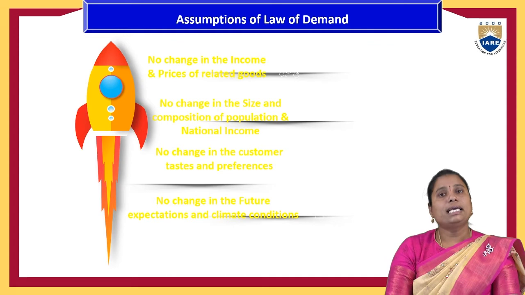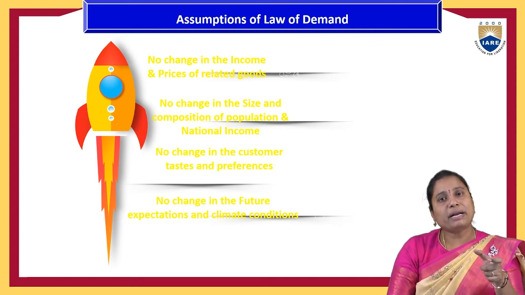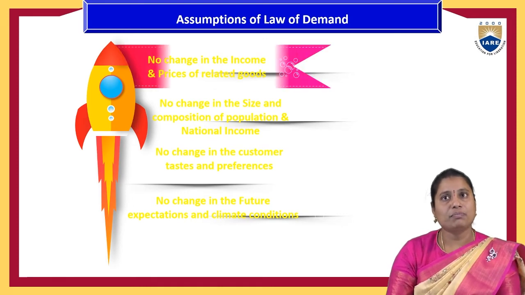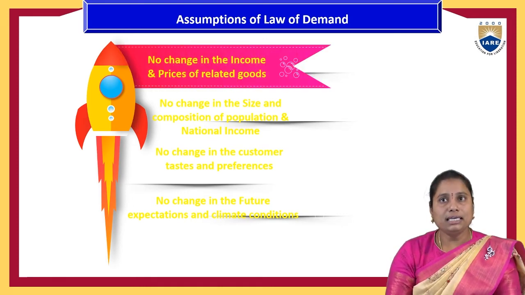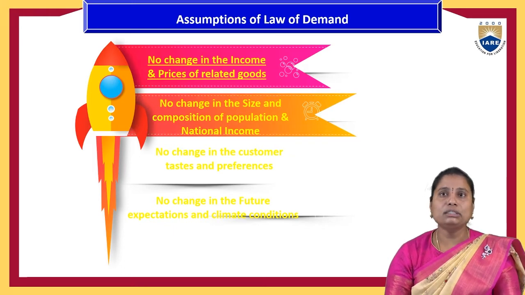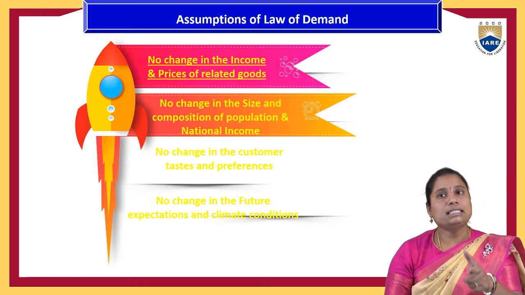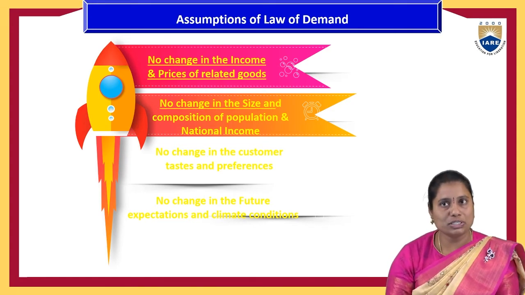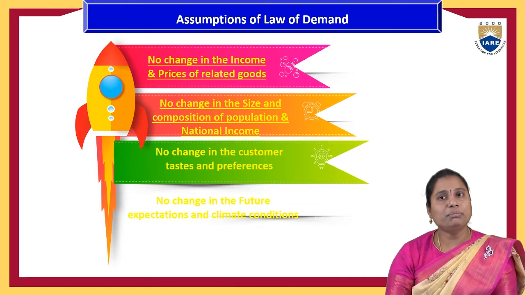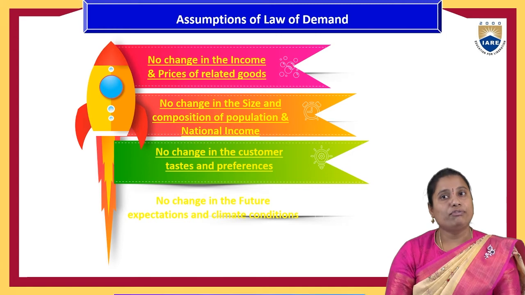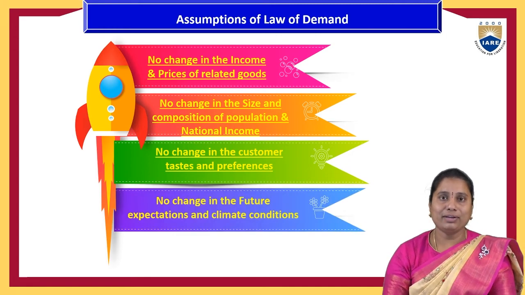Let us say the price is having its impact on the quantity demanded of a product. Then the income levels as well as the prices of related goods remain unchanged, the size and composition of the population and the national income of that country remain constant, customer tastes and preferences don't change, and there are no expectations of future price changes or climatic changes.